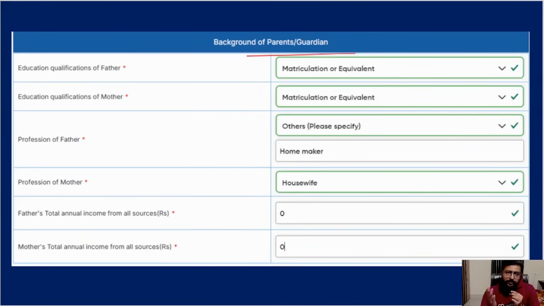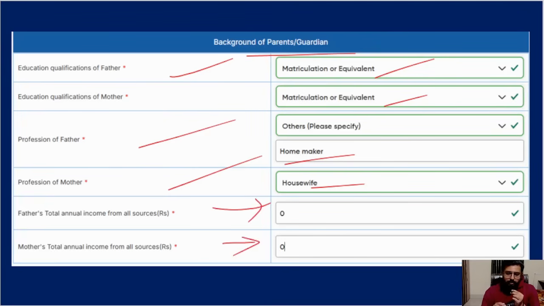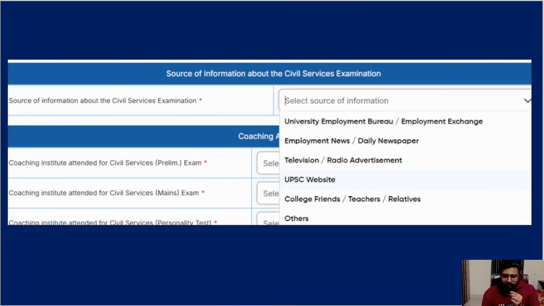Now, background of the parents. Parents' educational qualification: mostly I think it will be 10th or 12th, or if very well educated, good. You can fill that also, degree and all. Profession of father, profession of mother. I have put everything like housewife, homemaker kind of thing, so that I can quickly go to the next page to show you. But you fill your exact details. I have put income as 0, but you have to put the actual number, what your father's income is, what your mother's income is.